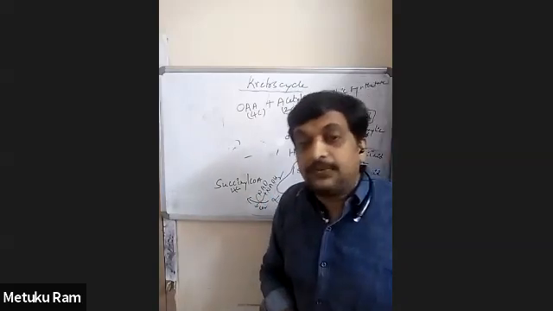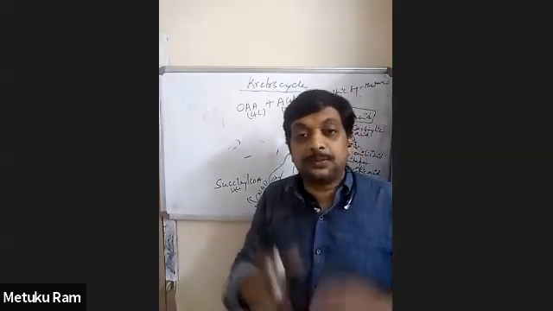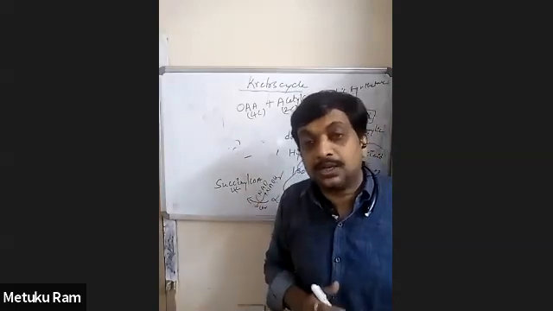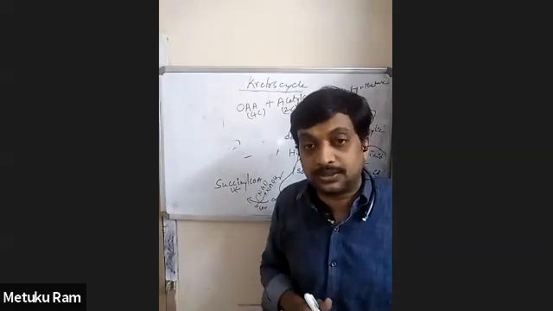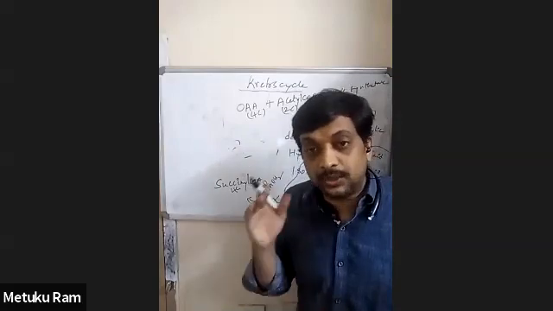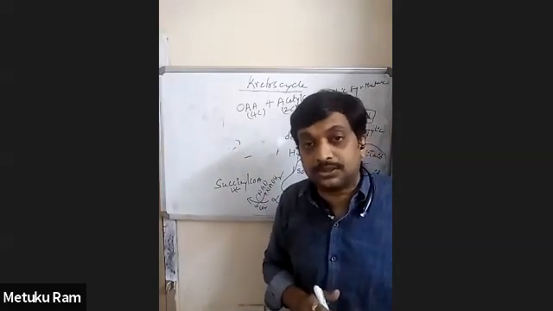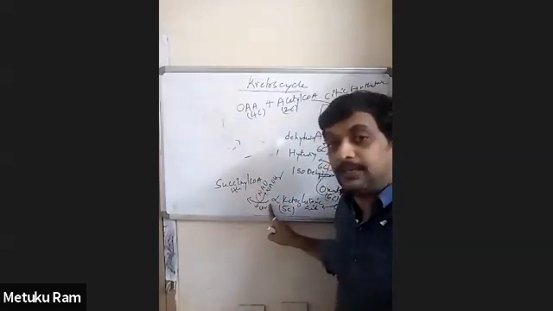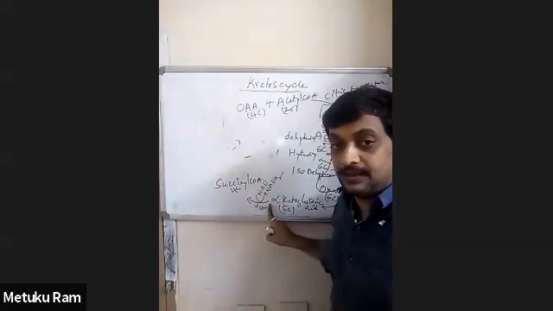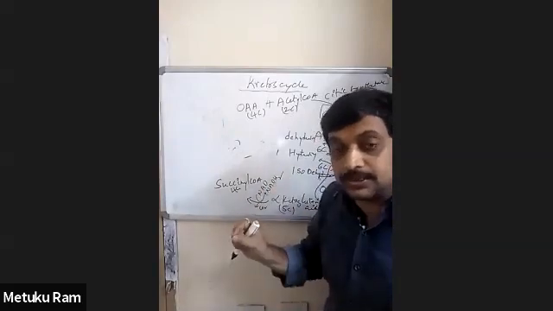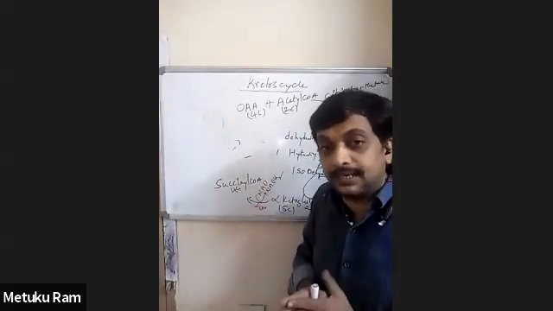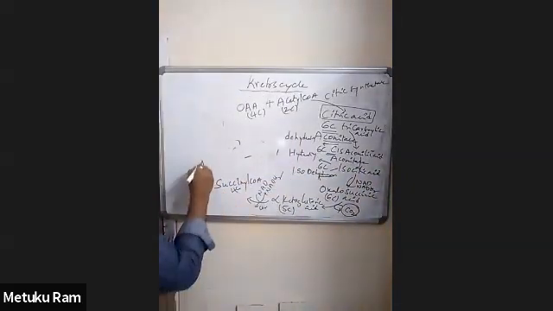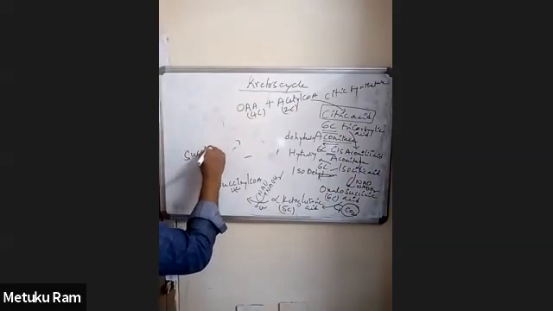Now, the first reaction, the conversion of pyruvic acid into acetyl-CoA, called the link reaction, is also an example of oxidative decarboxylation. And inside the Krebs cycle, this is the first oxidative decarboxylation. Now, succinyl-CoA is converted into succinic acid.